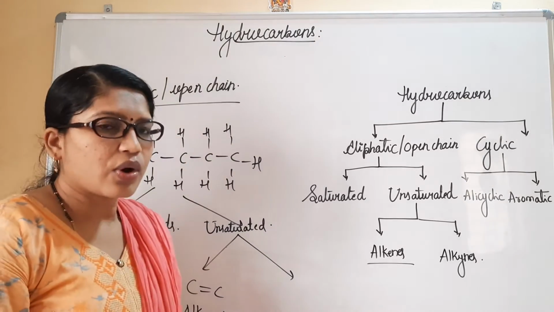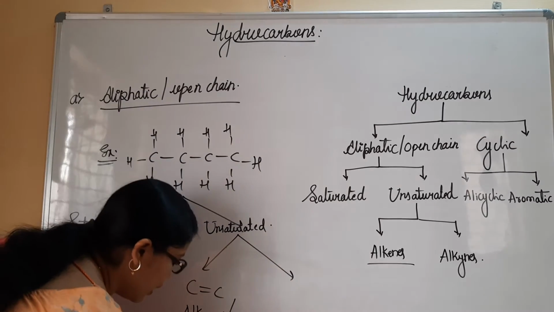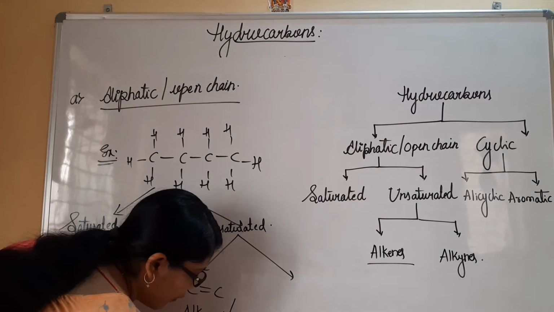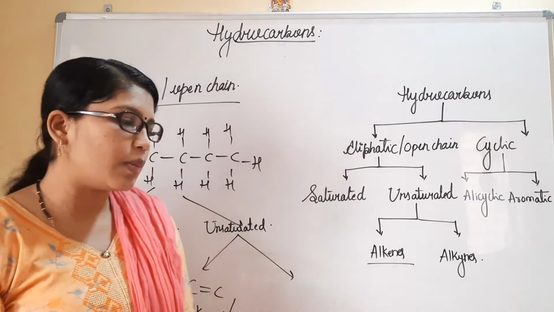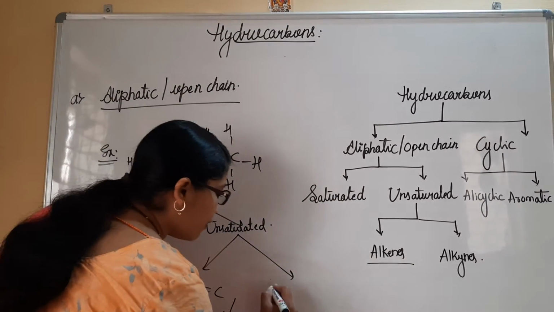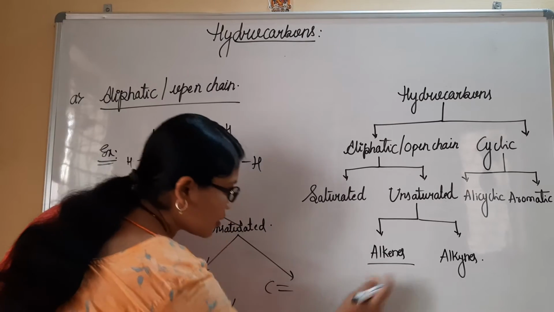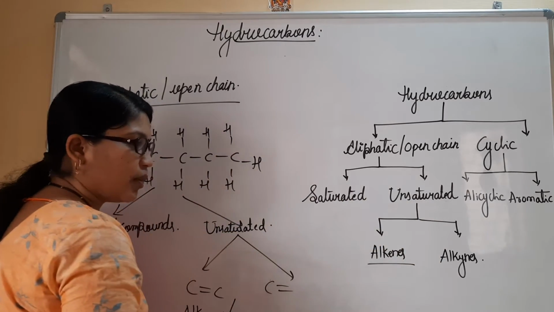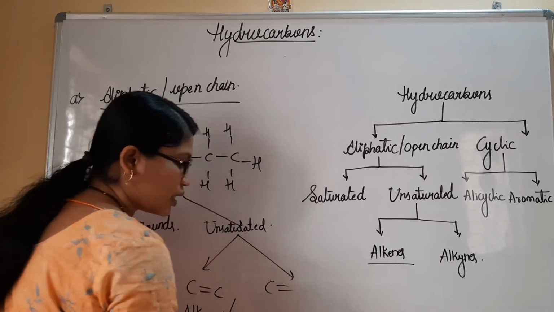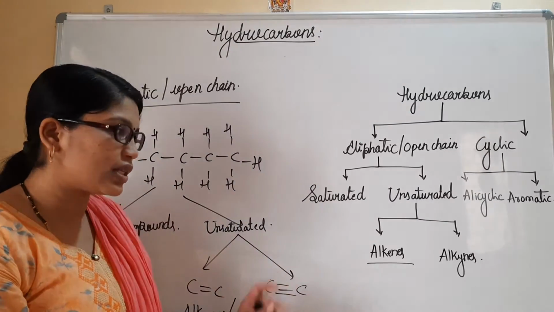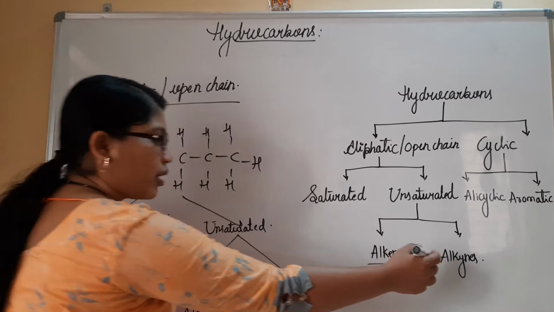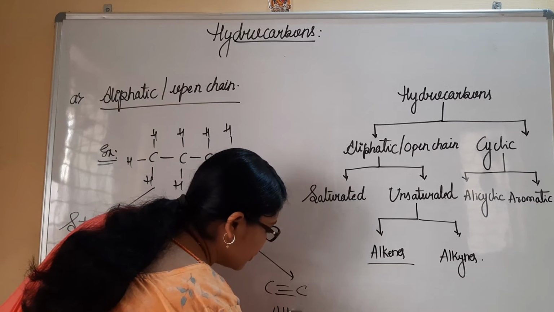Alkenes are also called olefins because they are oil forming type of compounds. Then under unsaturated compounds we have the second classification, alkynes, wherein carbon-carbon triple bonded molecules lie in this category.